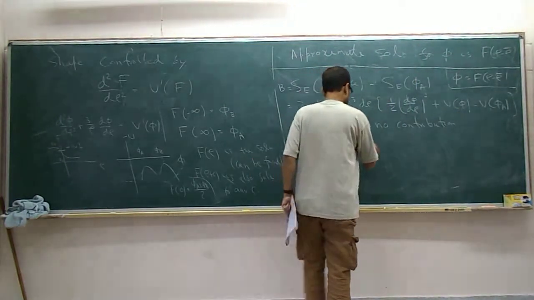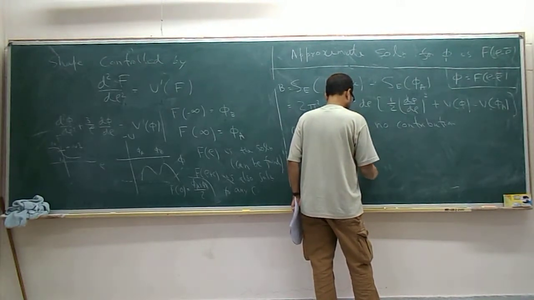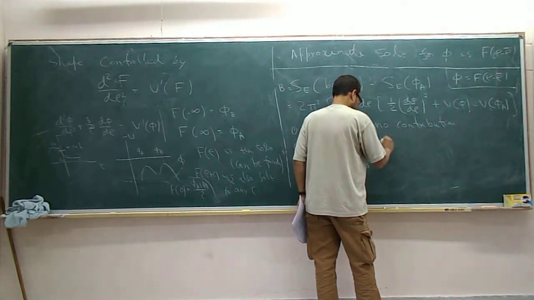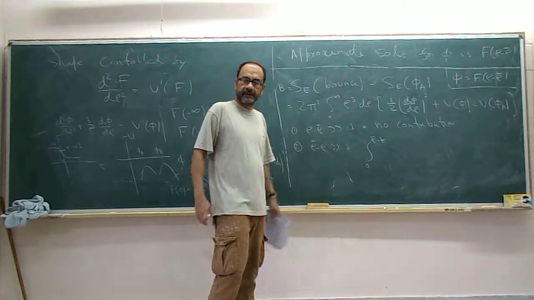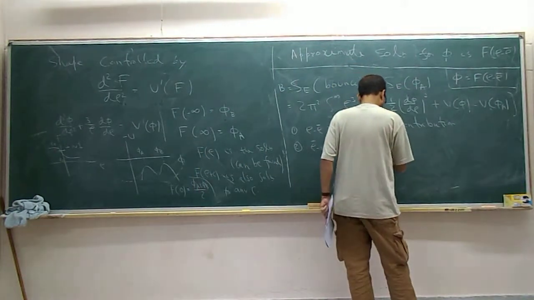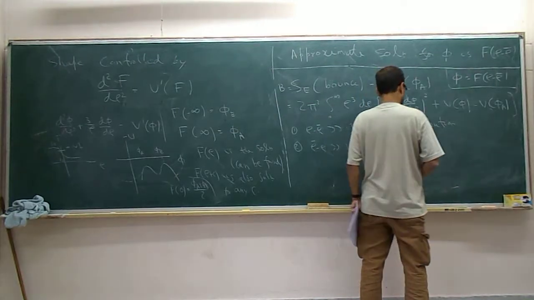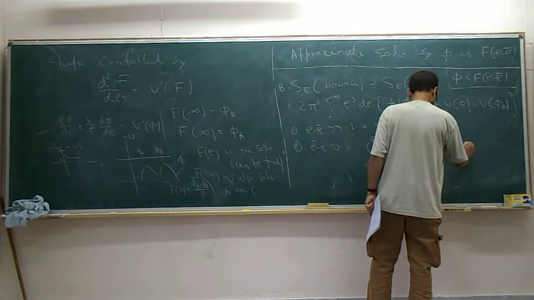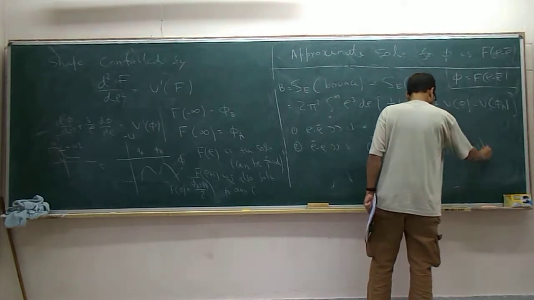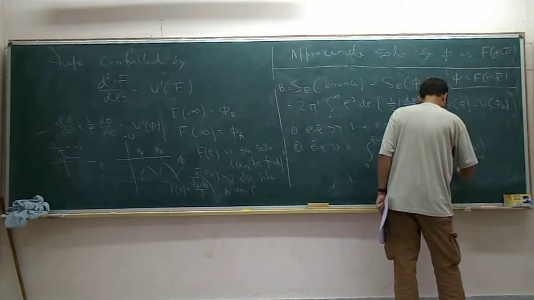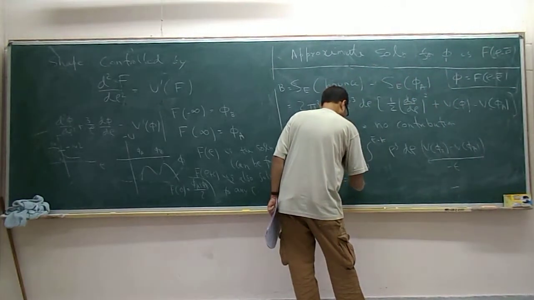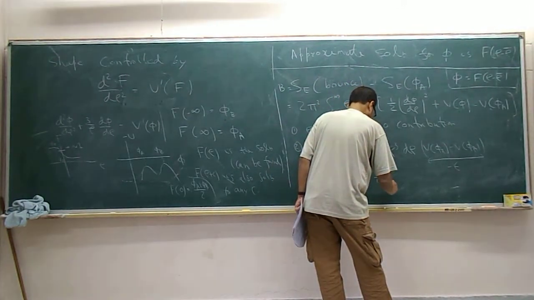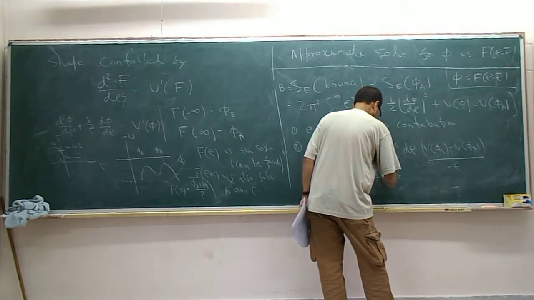So you will get the integral from 0 to rho bar minus some k, where k is a large but fixed finite number, of rho cubed d rho times V of phi b minus V of phi a. This is of course nothing but minus epsilon. So that gives you minus epsilon times a quarter rho bar to the 4 plus subleading.